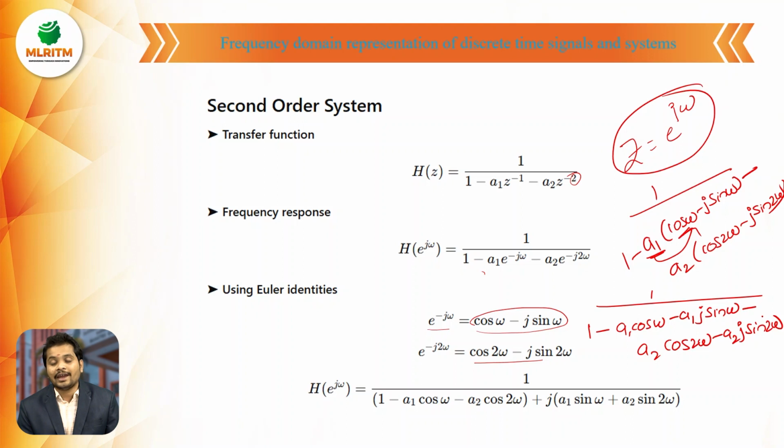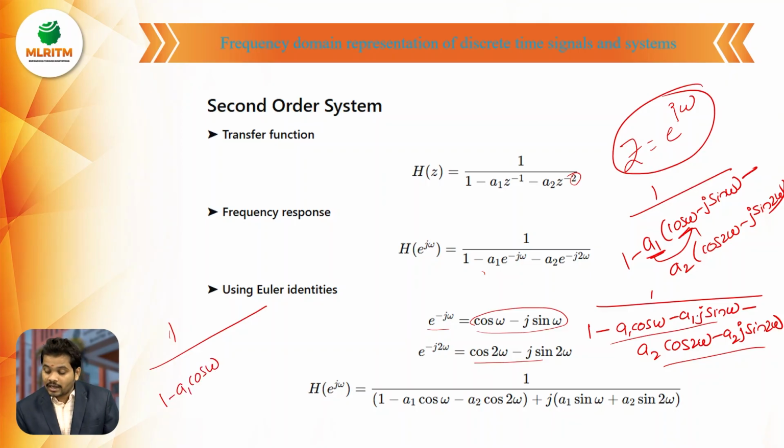After that, I am separating the real part and the imaginary part. What is the real part? 1 is the real part, minus a1 cos omega is the real part, and minus a1 j is an imaginary part, so you leave it. Minus a2 cos 2 omega is also the real part.